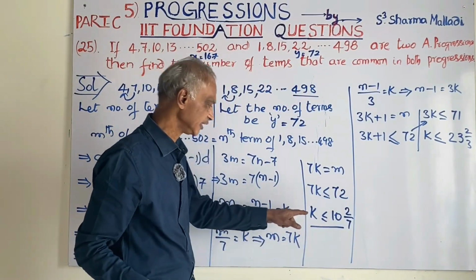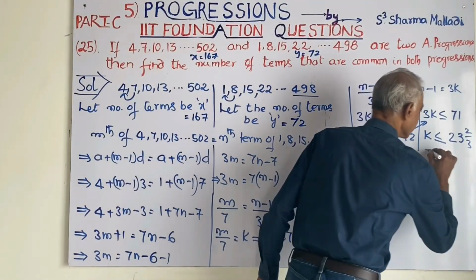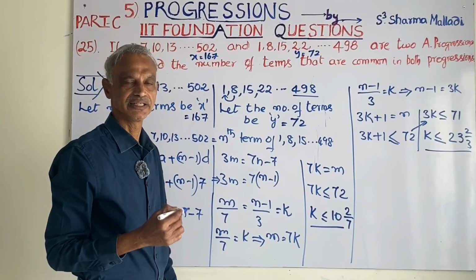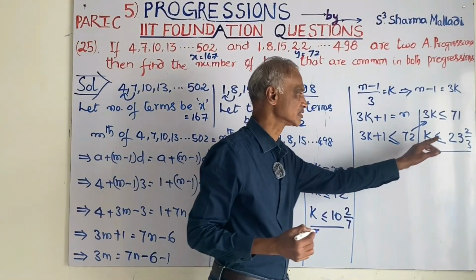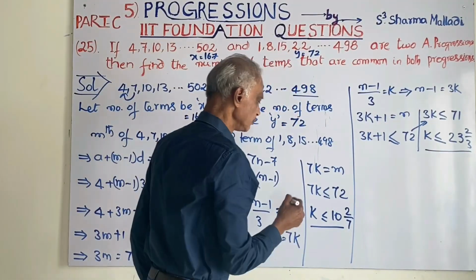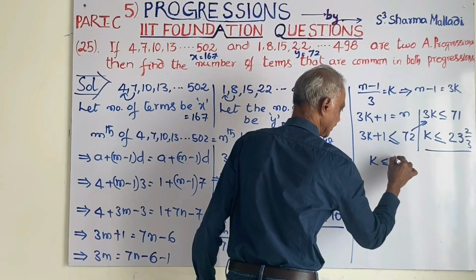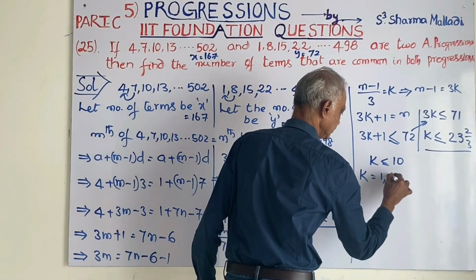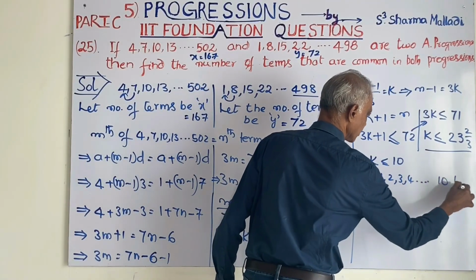That's why here k is less than or equal to 10 terms, and there k is less than or equal to 23 terms. But we have to take k less than or equal to 10, so k is equal to 1, 2, 3, 4 up to 10 terms.